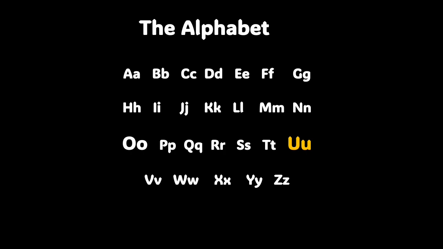Here is the alphabet that we use in the English language. This alphabet is also used in other languages like French and Spanish. There are 26 letters in the alphabet. We're going to focus on just one letter, and that is the letter U. U is a vowel, and it can make two sounds. It can make the sound, like in cup, or it can make the oo sound, like in fuel. We're going to be focusing on the short U sound.